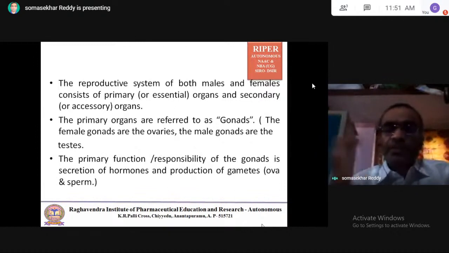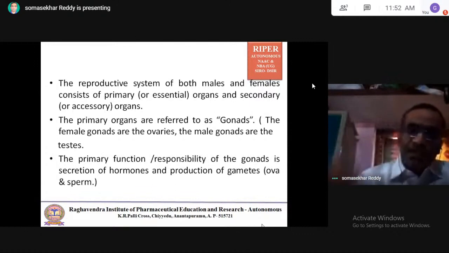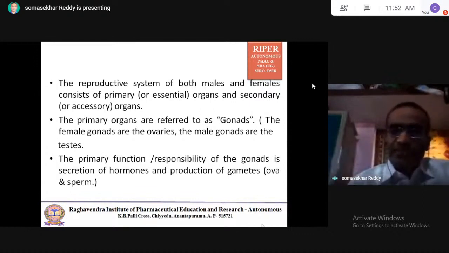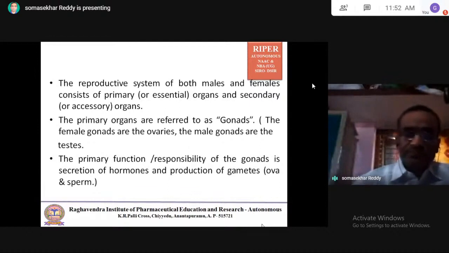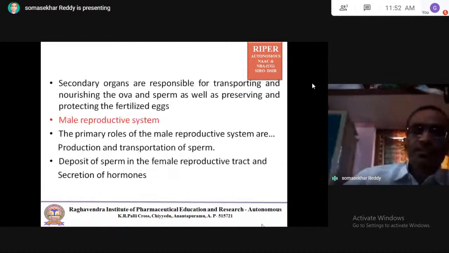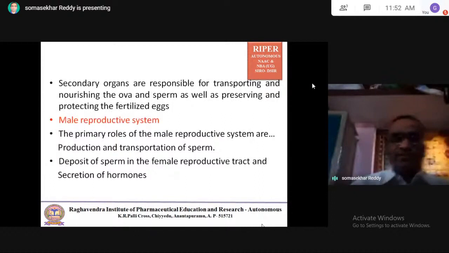Ova is the female gamete, sperm is the male gamete. Sperm comes from the testes, whereas ova comes from the ovaries. And also the testes and ovaries secrete their respective hormones. The accessory or secondary organs are responsible for transporting and nourishing the ova and sperm, as well as preserving and protecting the fertilized eggs.